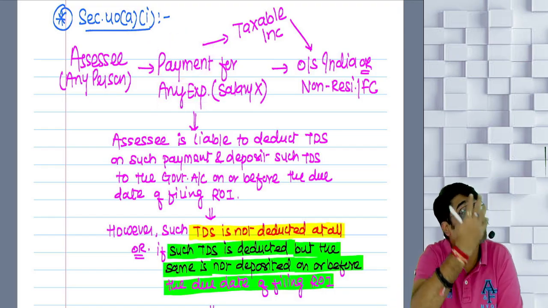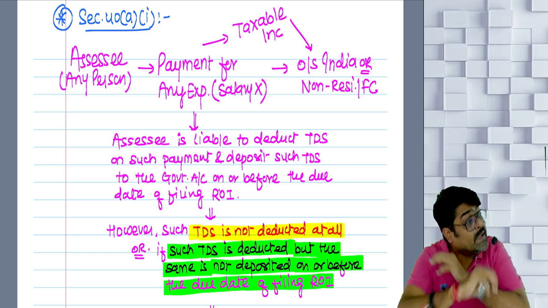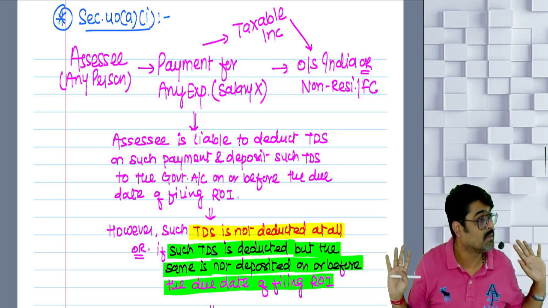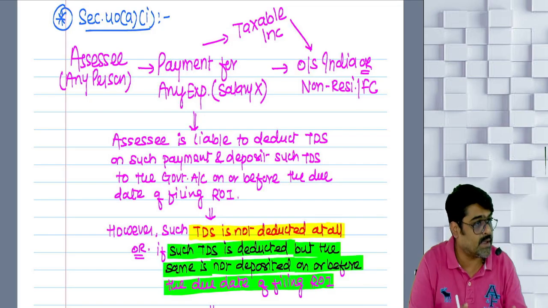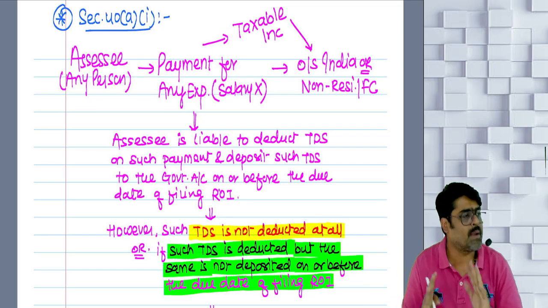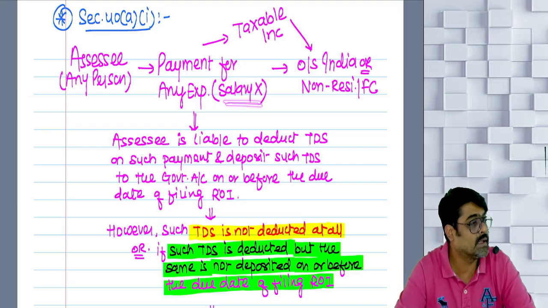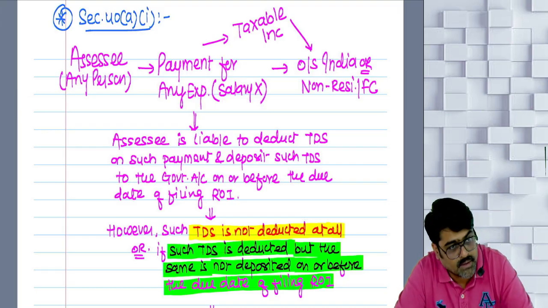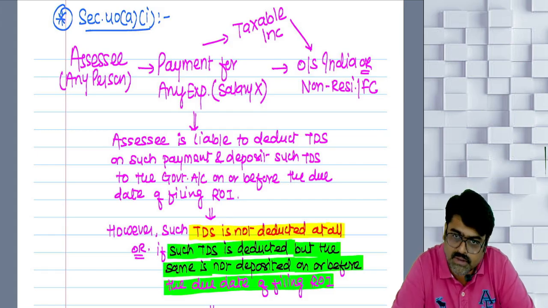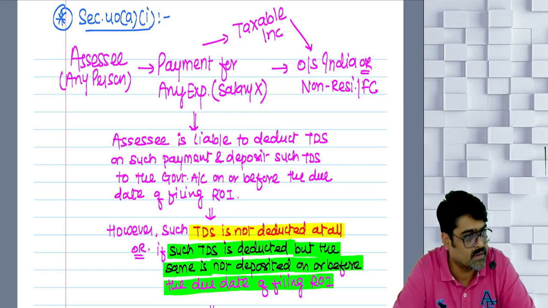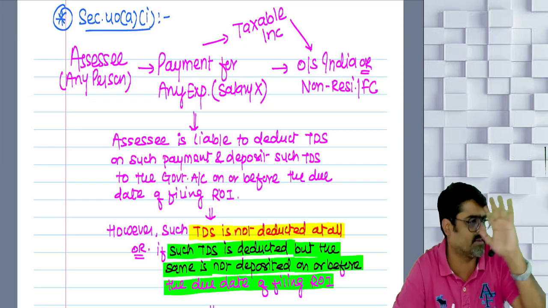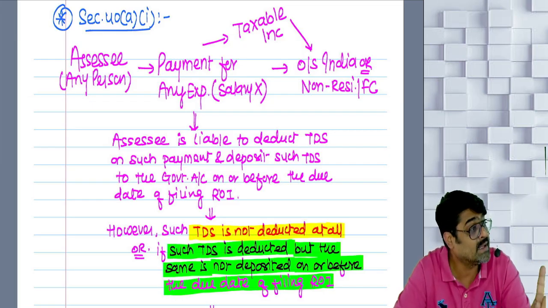Remember, which type of business expense? Any business expense. It can be commission, it can be rent, it can be any type of business expense other than salary. So are you an assessee? Yes. In your business or profession, have you incurred business expenses? Yes. What business expense? Any business expense other than salary.